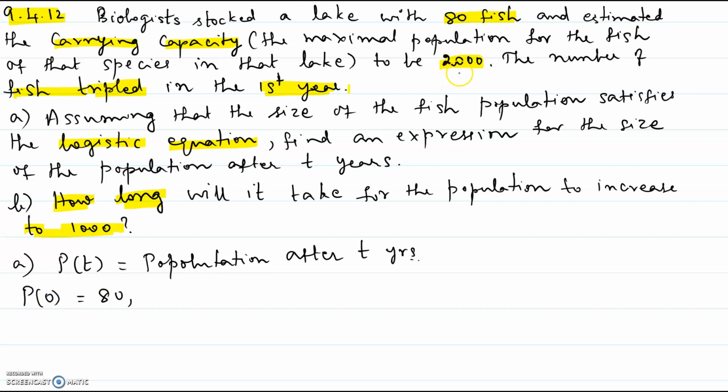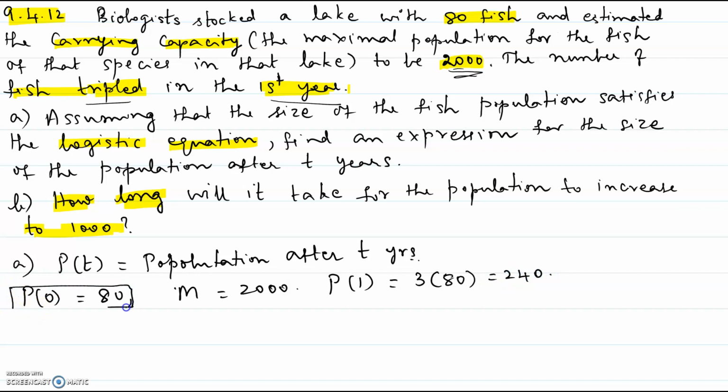It says the carrying capacity is 2000. So carrying capacity M equal to 2000. It also says the number of fish tripled in the first year. So P at 1, the population after 1 year, is 3 times the initial population. So that is 240. So these are the information that we have.